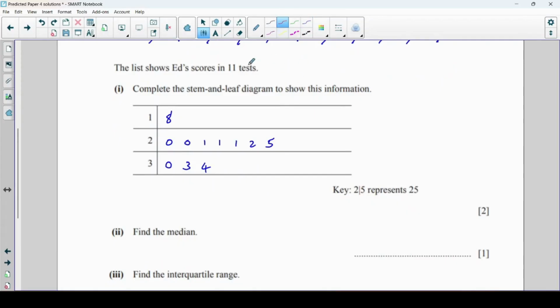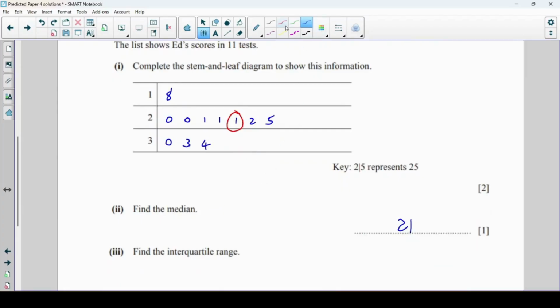Okay, for the median, if we've got 11 pieces, then it must be the 6th piece of data. So 1, 2, 3, 4, 5, 6. So the median is 21. They want you to make the mistake of just writing 1 there. Don't do that mistake. Now we want the interquartile range. So we want the lower quartile, which is like doing the median of these first 5 numbers, which is 20.